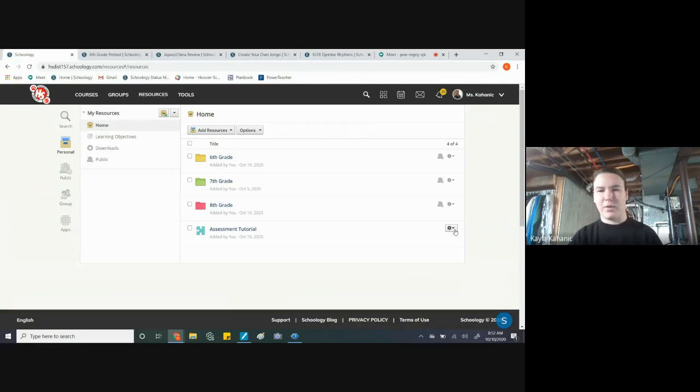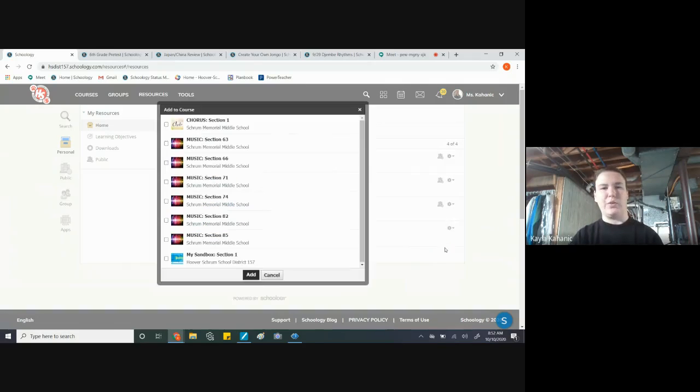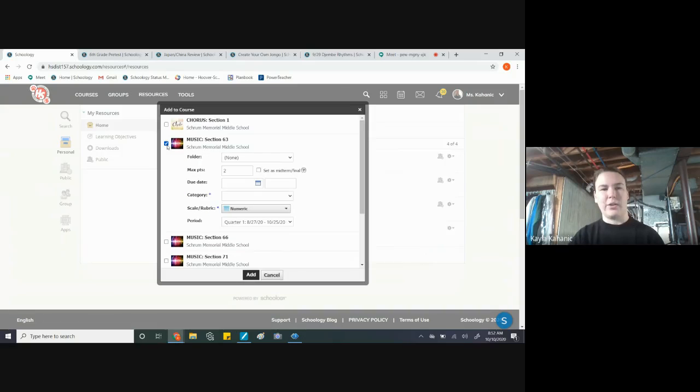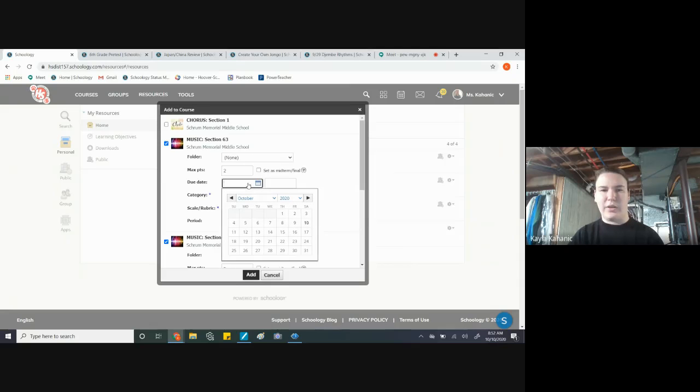Then this is the important part. When you want to add it to your class, you have to go to this little gear shift, and then you go to add to course. Once you do that, you can click on any one of your classes. You can click on multiple classes if you want, and then you can assign the due date, the time it's due, category, all that good stuff,